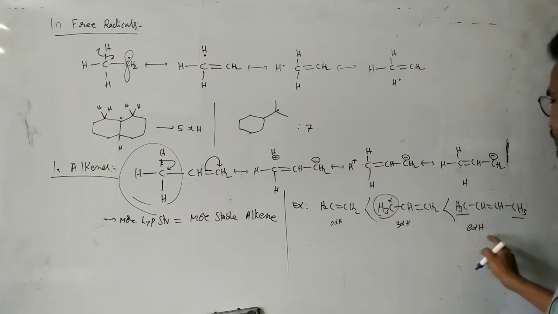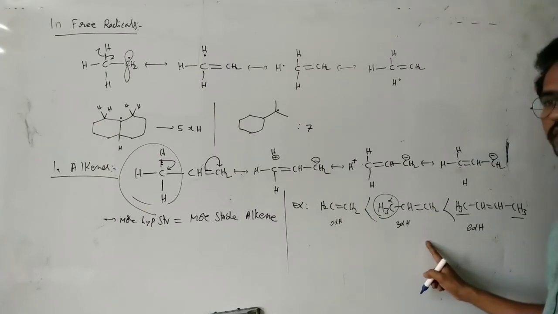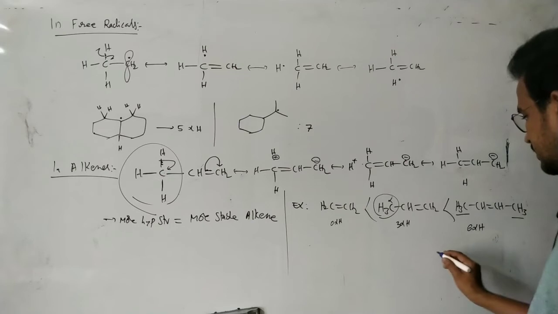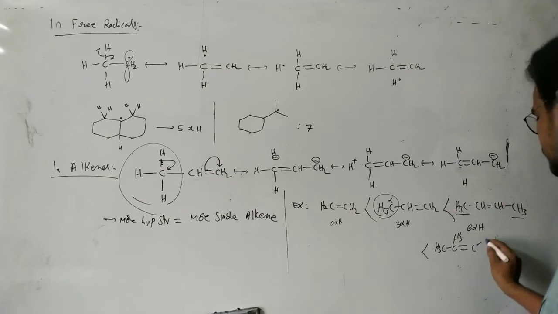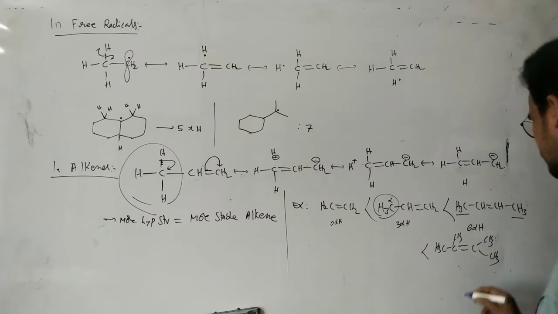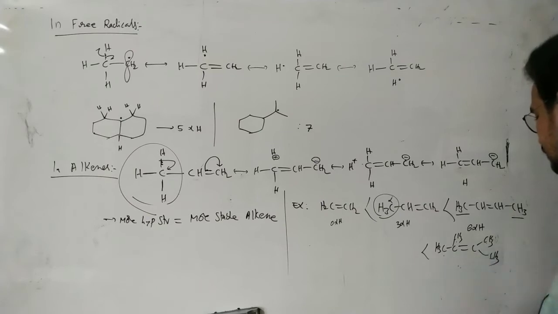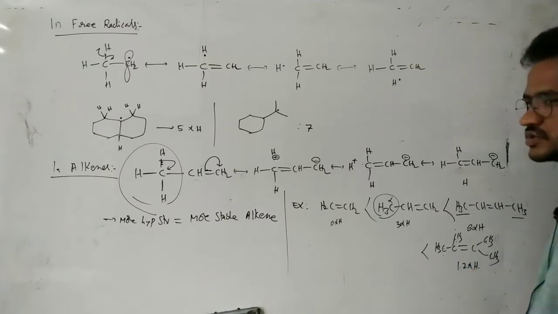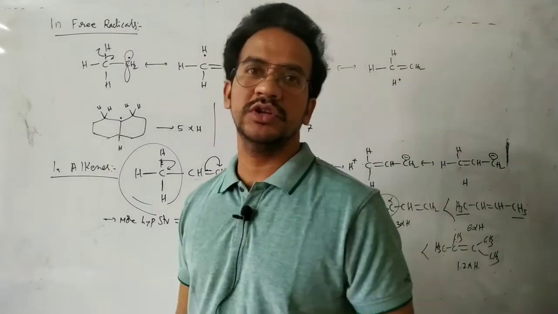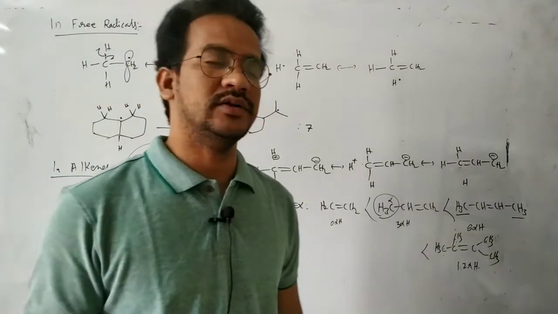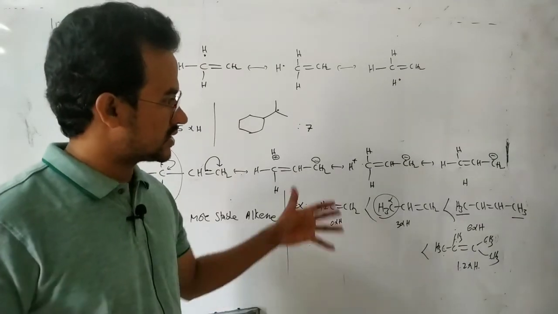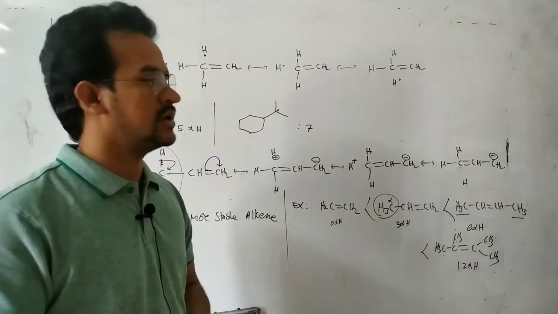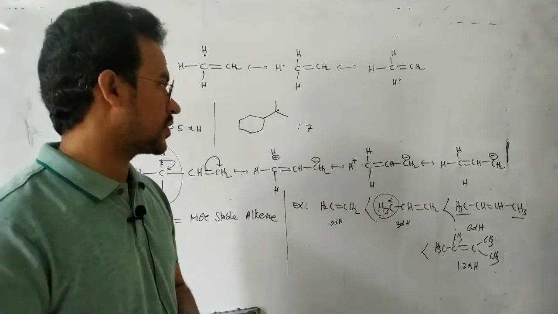So this alkene is the most stable. 2-butene is more stable than propene. Propene is more stable than ethene. And now this 2-butene is more stable than the next one, CH3 CH double bond C, H3 and this one CH3. Here 3, here 3, here 3, here 3 totally. Here alpha carbon, alpha carbon, alpha carbon, alpha carbon, 12 alpha hydrogens. So that is the more stable. 2,3-dimethyl-2-butene is the more stable because it has more alpha hydrogens. That means more hyperconjugate structures. More hyperconjugate structures means a higher extent of delocalization of the sigma and pi electrons. Okay, that's it.